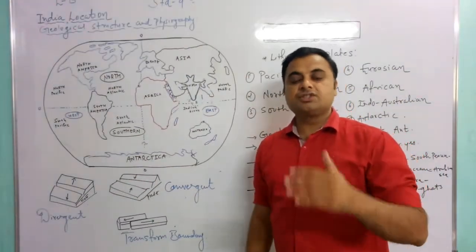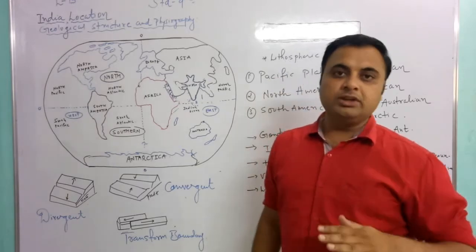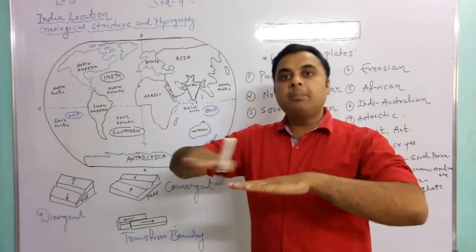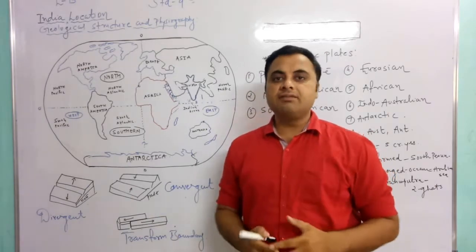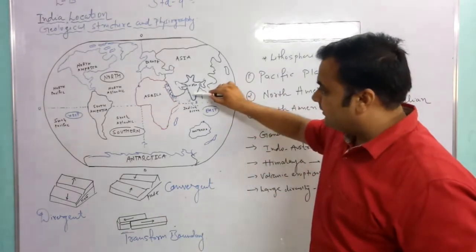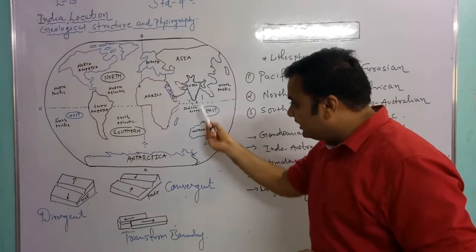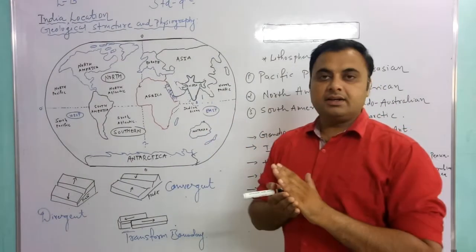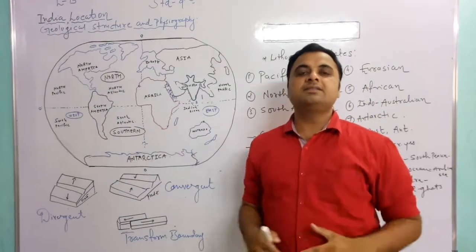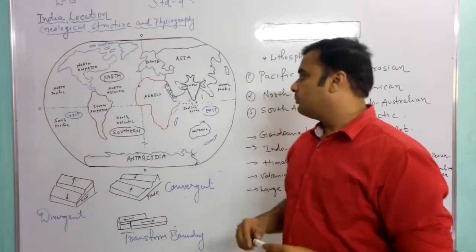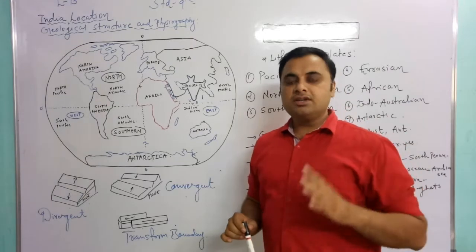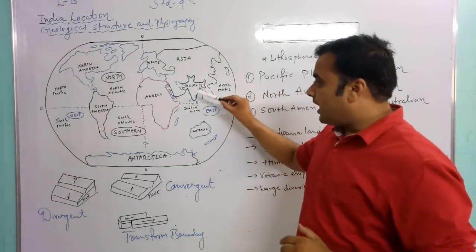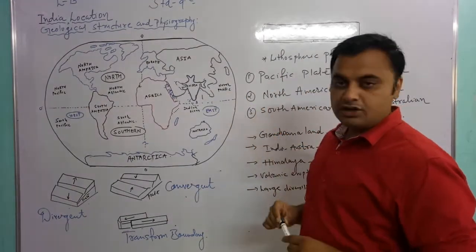Now what is a strait? A strait means a sea channel, where the upper part is covered with a water body and the lower part is connected with land, just like India. The lower land part of India and Sri Lanka is connected, but the upper part is covered with a water body, and that type of geological structure is called a strait. So there is the Palk Strait between India and Sri Lanka.